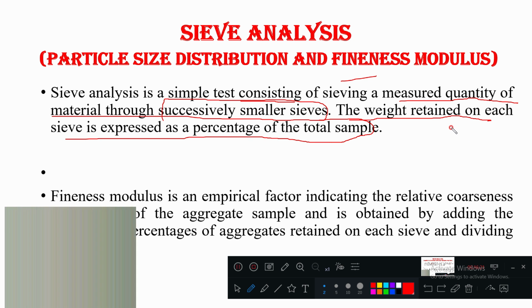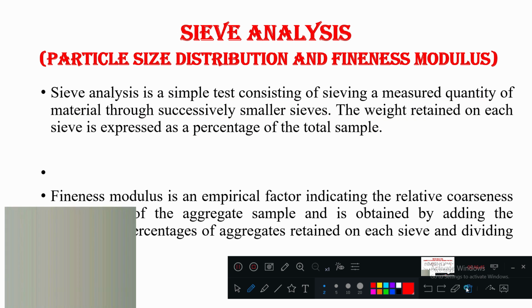In the third column, you have seen the percentage weight retained. How? W1 divided by 1000, which is the given total weight, that's why I have written 1000, into 100 will give the percentage.